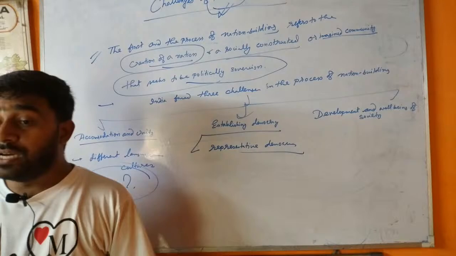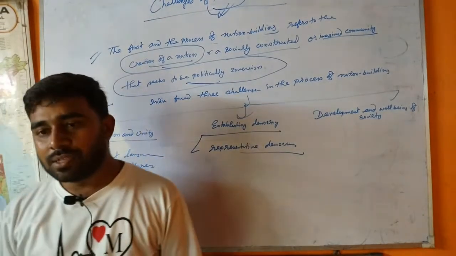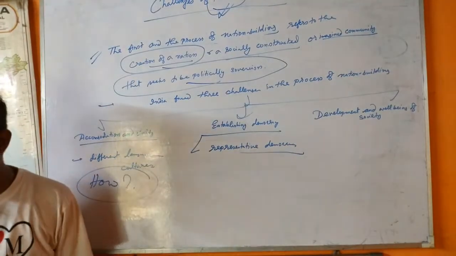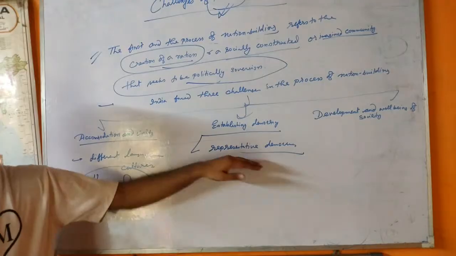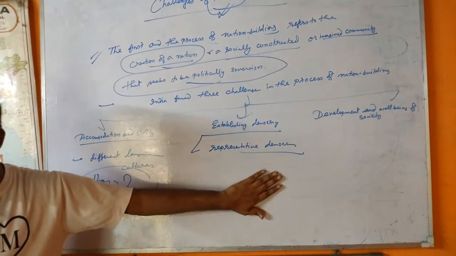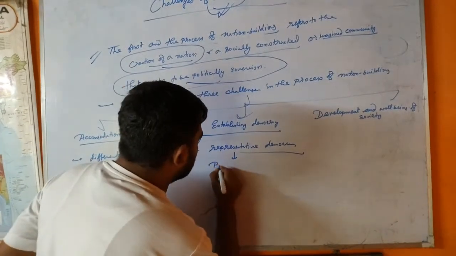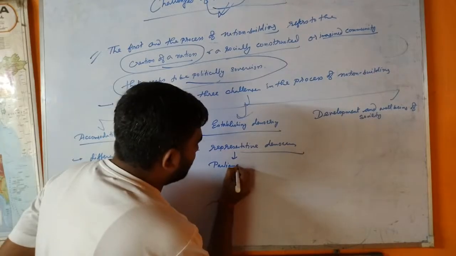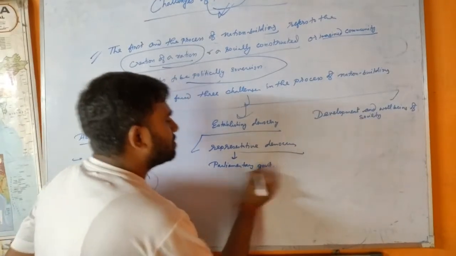That means the party who gets the majority in parliament makes the government, to form the government. Okay, that means in India, representative democracy is based on the parliamentary form of government. Here the question arises: not only representative democracy, but we also focus on parliamentary democracy. What is parliamentary democracy then? Parliamentary government.